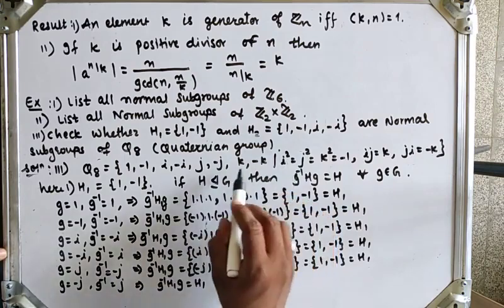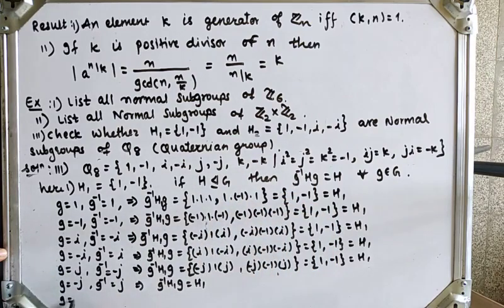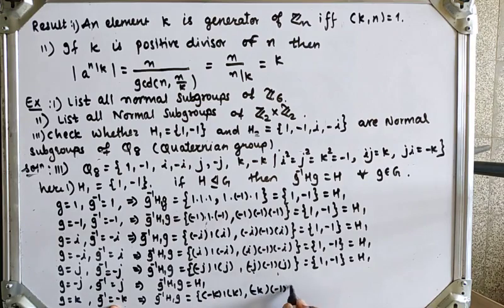Now for g is equal to k, then its inverse g inverse will be minus k. Therefore g inverse h1 g is equal to, so here g inverse is minus k into 1 into k. Next, minus k into minus 1 into k, which is equal to minus k into k, which is 1, identity into 1 is 1. Next, minus k into k is 1, 1 into minus 1 is again minus 1. Okay, which is again h1.